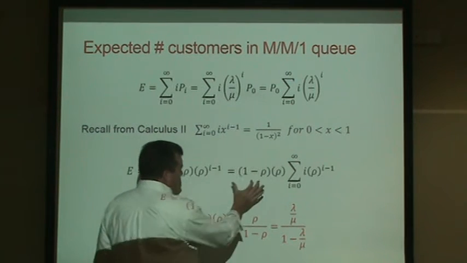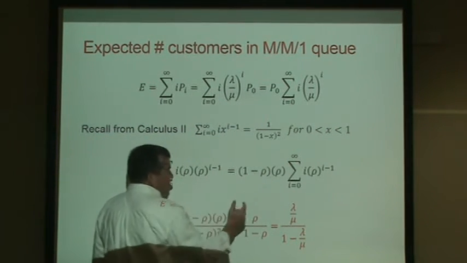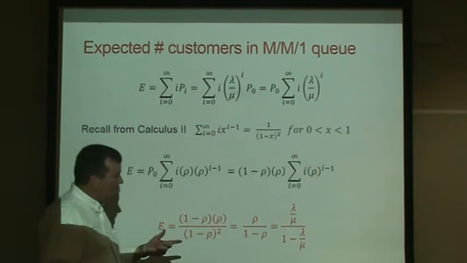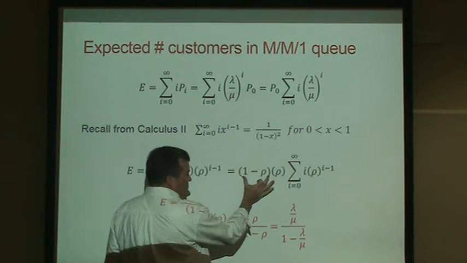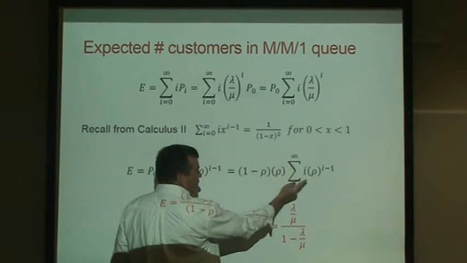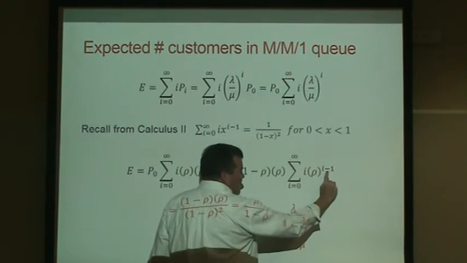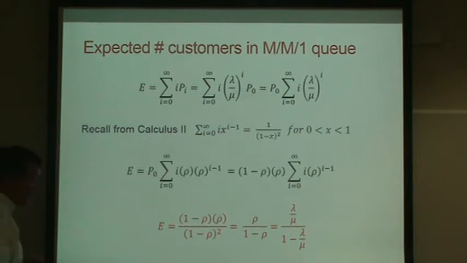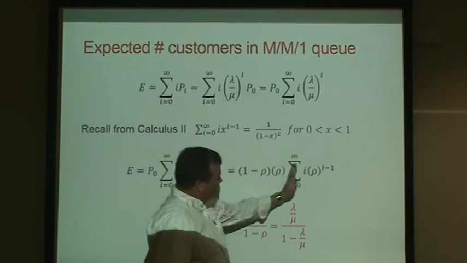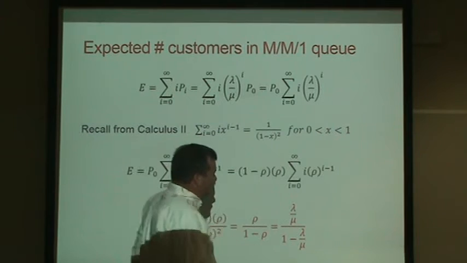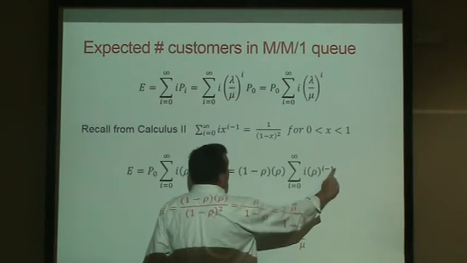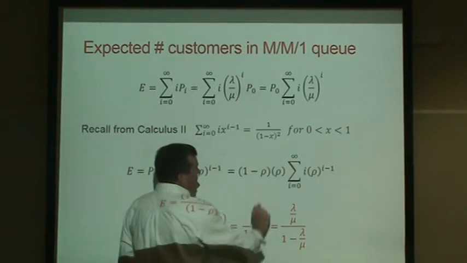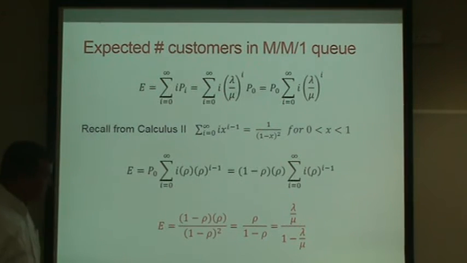So now what I've really done, I've just rewritten this as 1 minus rho, which is the probability that we are idle, the probability we're in state 0. I factored out one rho so I can get the i minus 1 in the exponent. And I have the same summation. And we now know from calculus 2 that this summation can be rewritten as this. So we get rid of the infinite series.